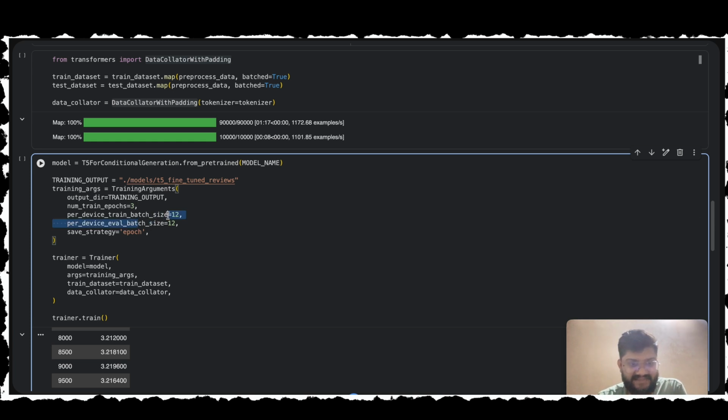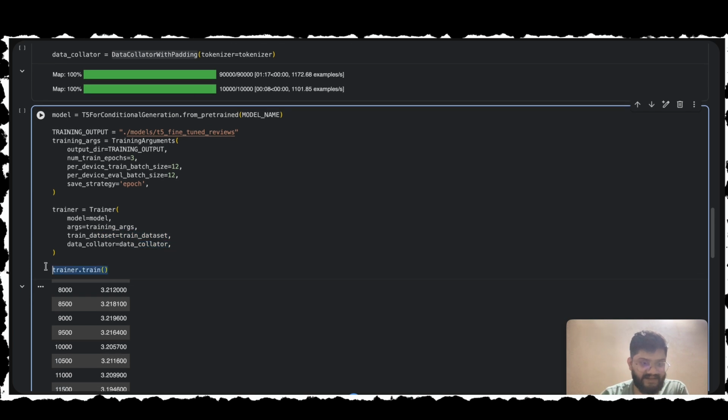We are setting batch size to 12 so that the model processes 12 reviews at a time before updating its internal knowledge. And we are putting all the configuration in one place, that is the model training arguments that we have specified. Here we set the training dataset and the data collator. Then we initialize our training.